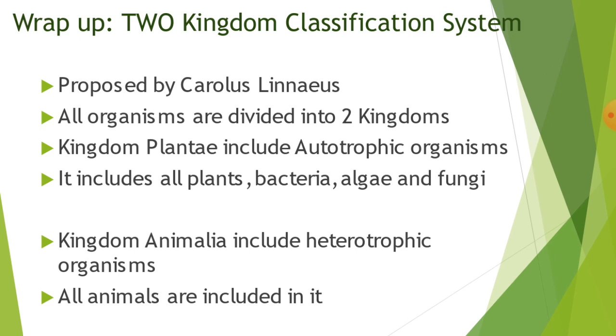Now let's wrap up the two kingdom classification system. Who proposed it? It was proposed by Carolus Linnaeus, and according to it, all organisms are divided into two kingdoms, Plantae and Animalia. Kingdom Plantae includes autotrophic organisms and it includes plants, bacteria, algae and fungi, whereas kingdom Animalia includes all animals and it has all the organisms which have heterotrophic mode of nutrition. But do remember its drawback, that unicellular organisms which resemble both plants and animals were not clear according to it.